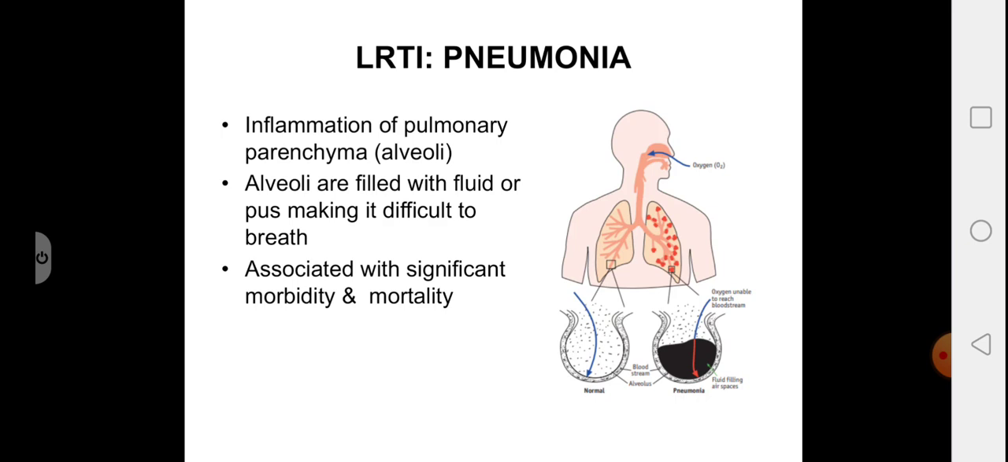Looking into pneumonia, it's inflammation of the pulmonary parenchyma where the alveoli are filled with fluid or pus, making it difficult to breathe, and it's associated with significant morbidity and mortality. You can see in the picture the alveoli are filled with the fluid or the pus, and there's no proper gas exchange.